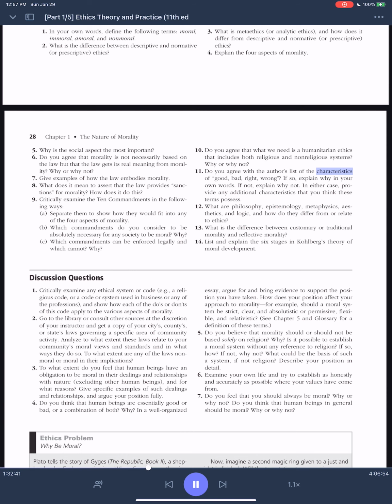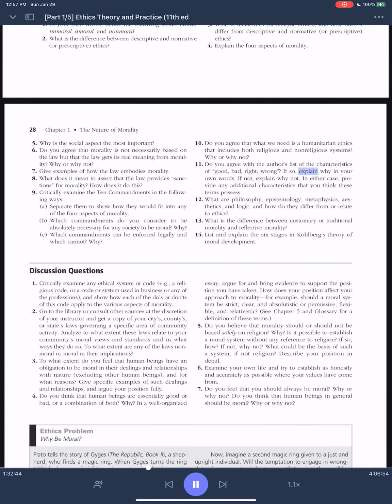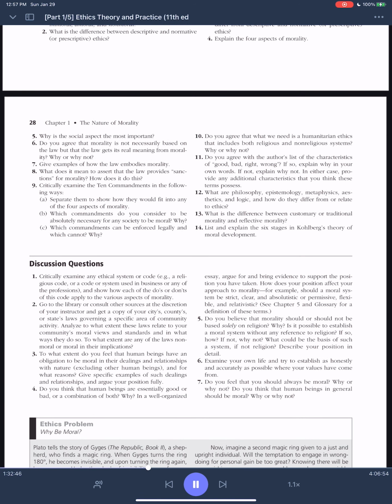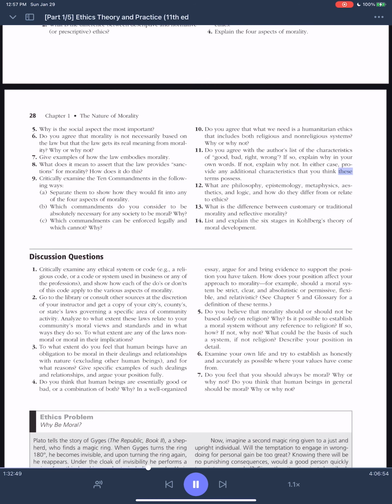11. Do you agree with the author's list of the characteristics of good, bad, right, wrong? If so, explain why in your own words. If not, explain why not. In either case, provide any additional characteristics that you think these terms possess.